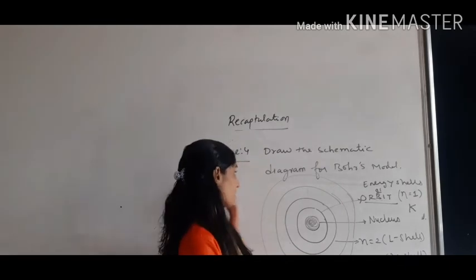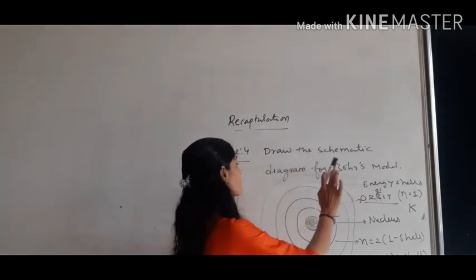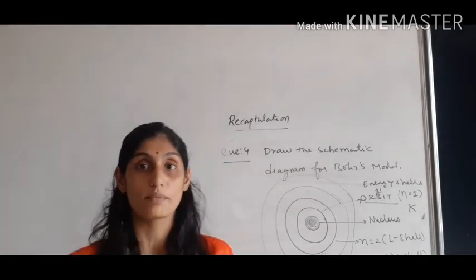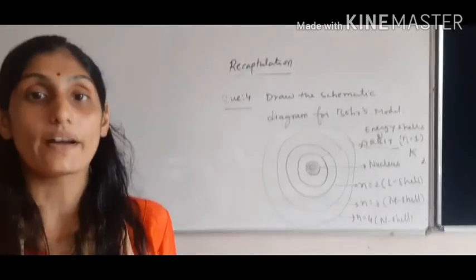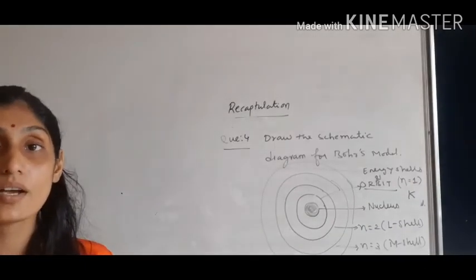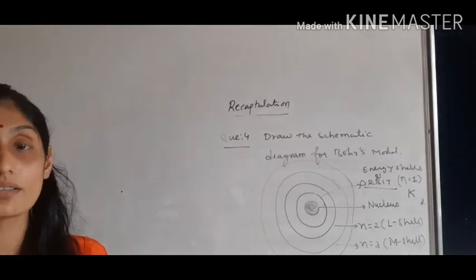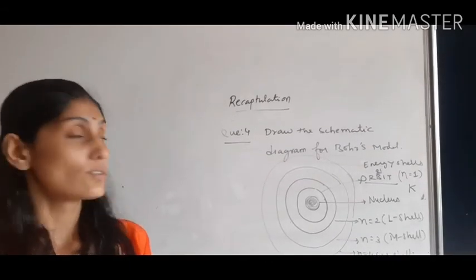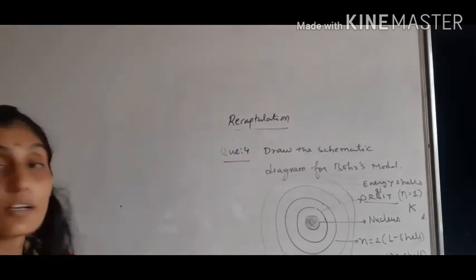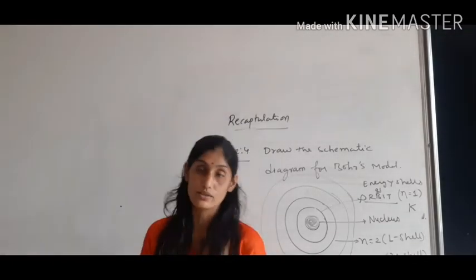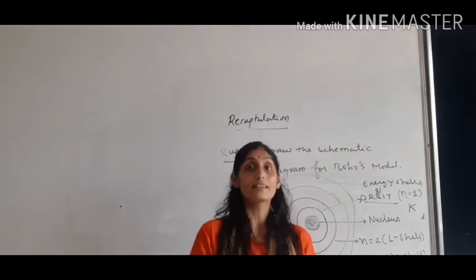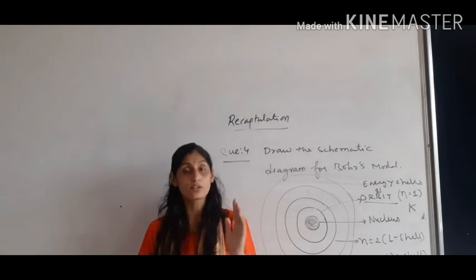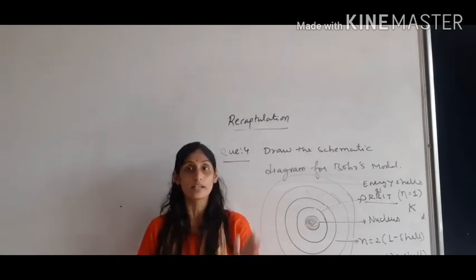The fourth question is about the schematic diagram of Bohr's model. Children, that is going to be asked in 2 marks: draw the schematic diagram for the Bohr model. So you have to know how to draw that particular diagram. Kindly copy this question, whatever I have just written on the board, for revision purposes. Now, what is the limitation of Bohr? You can write by yourself that Bohr has said how the electrons revolve around the nucleus in the orbit, but he has not said how the electrons are accommodated in that orbit.